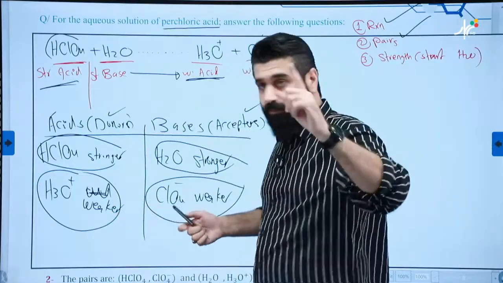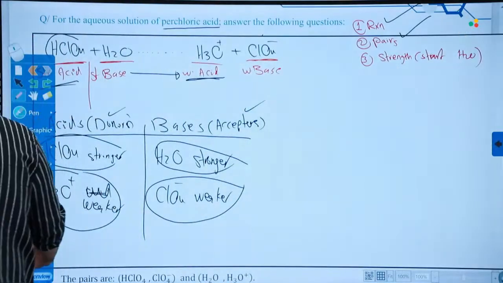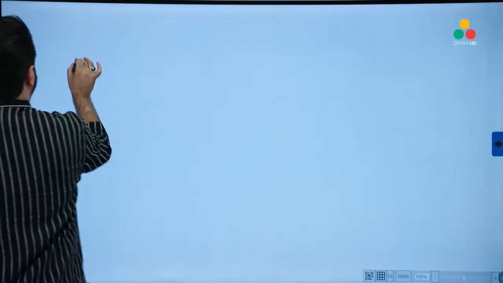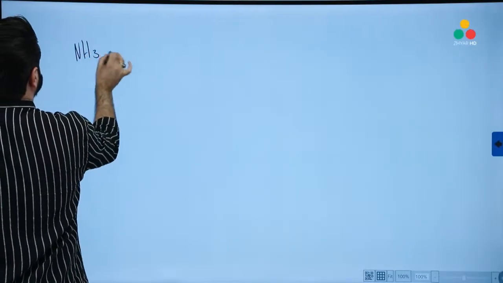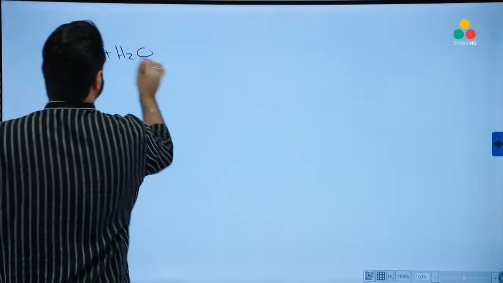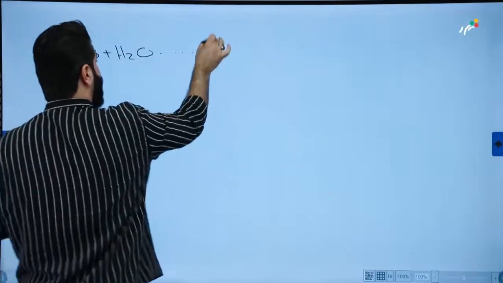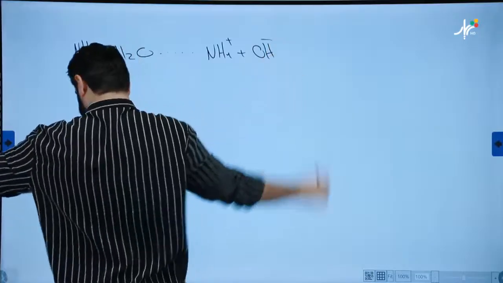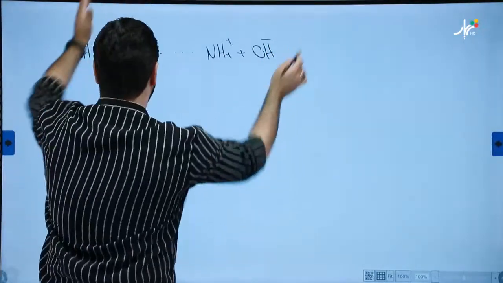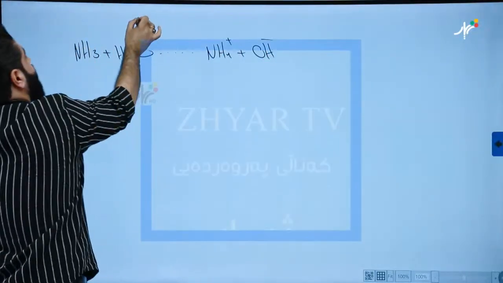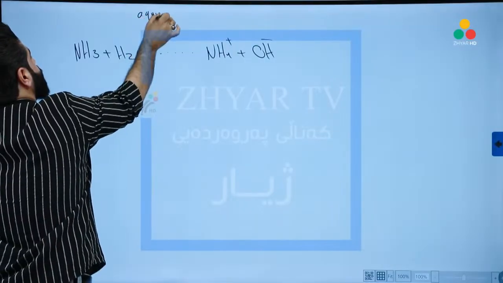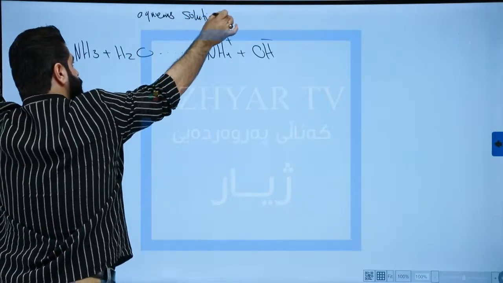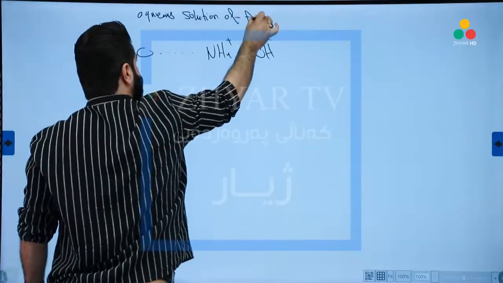Done. One more example, and I'll terminate today's lesson. Or I'll finalize. Okay. NH3 plus H2O to form NH4 plus OH negative. Good? This is the reaction. This is called the aqueous solution of ammonia.